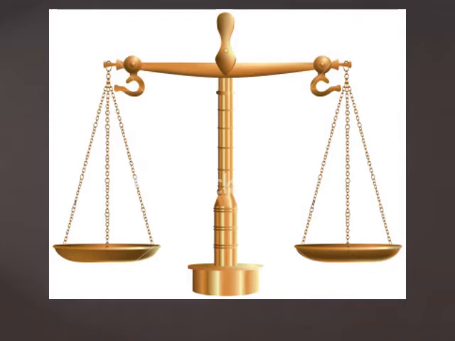Objects are weighed in a balance. A balance has two pans. In one pan, we put the object to be weighed. In the other pan, we go on putting weights till the two pans are at the same level. These total weights show the actual weight of the object.